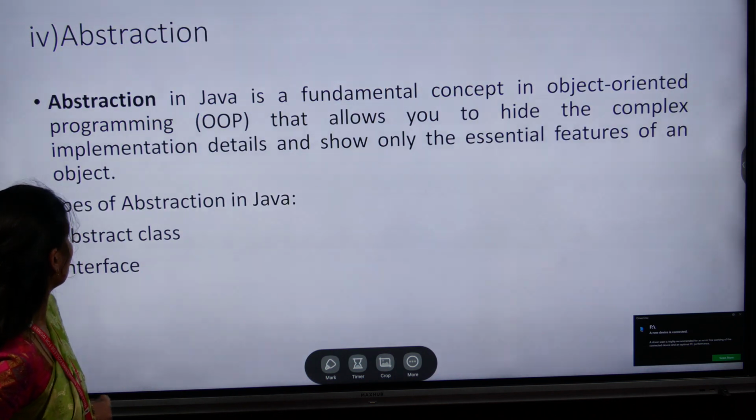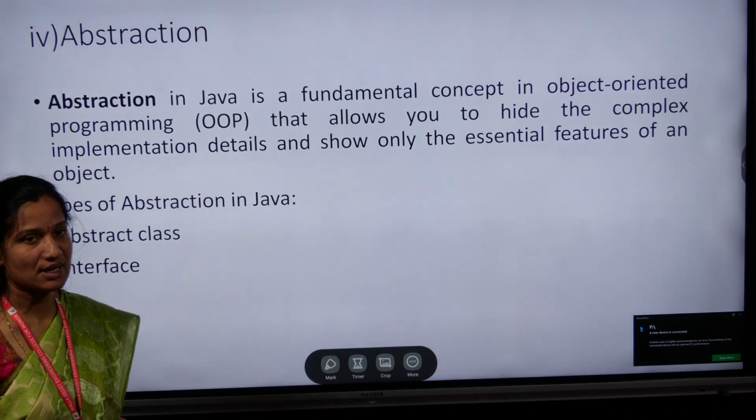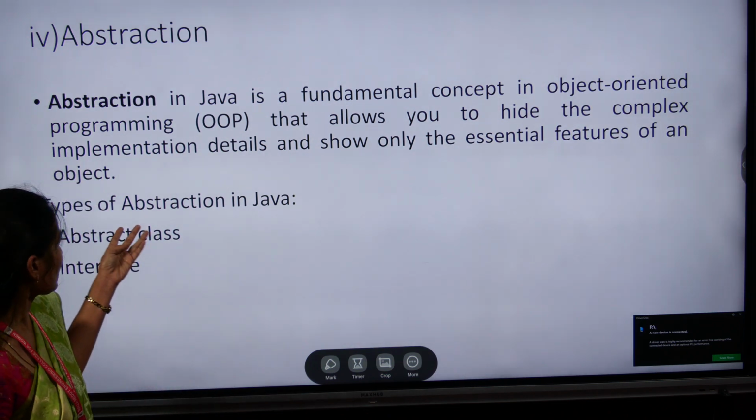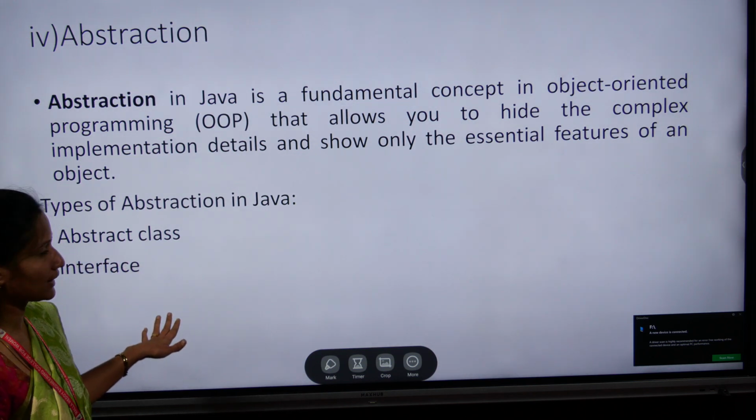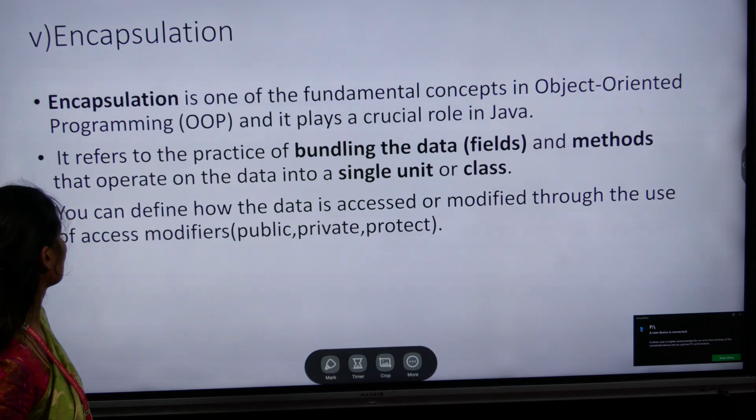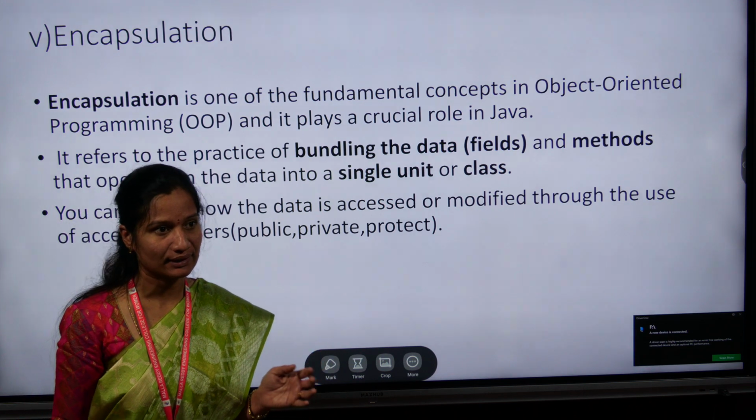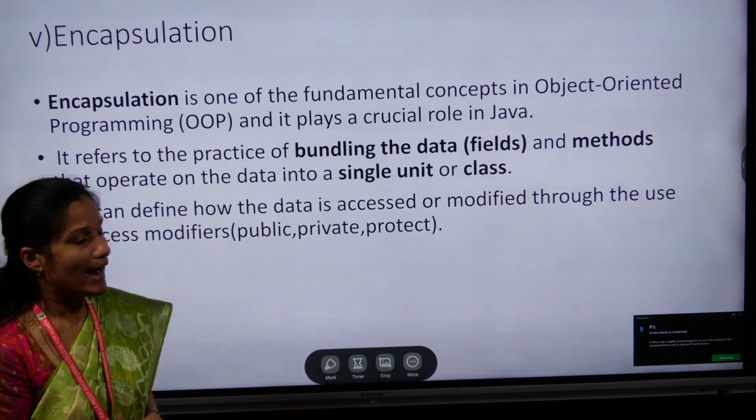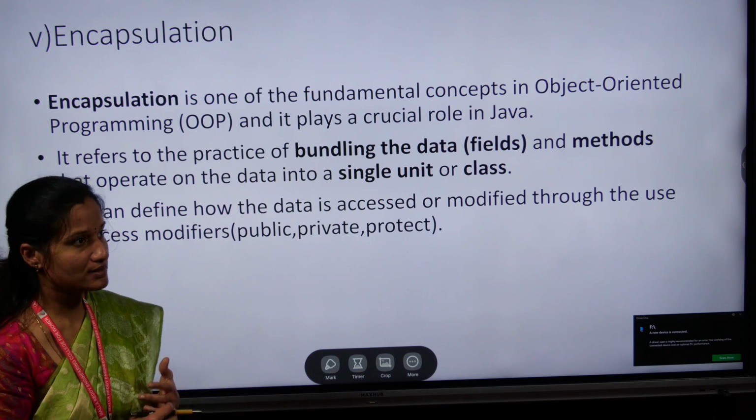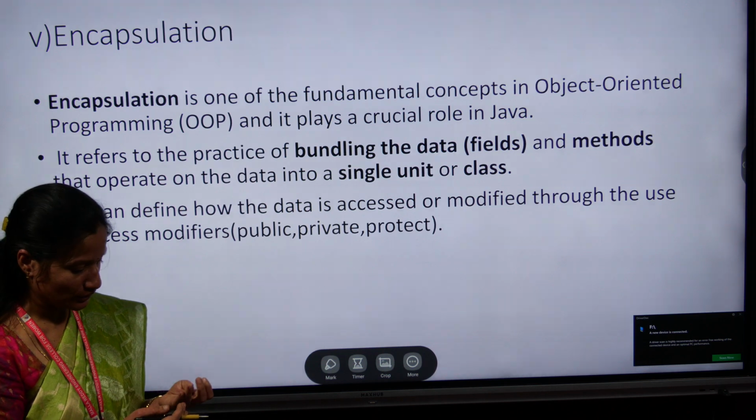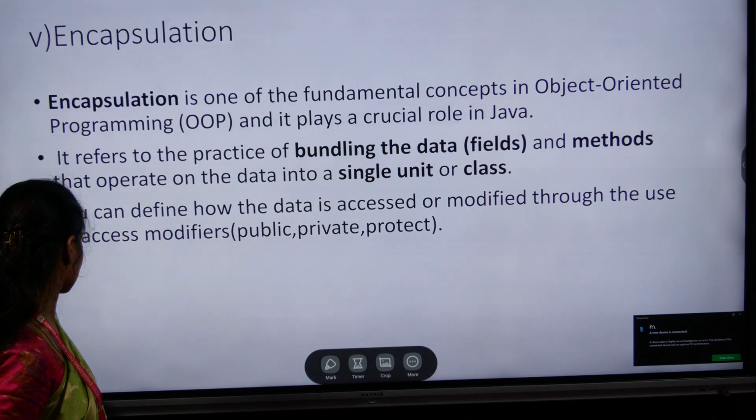Next one is abstraction. What is abstraction? Abstraction means hiding the non-essential details and showing the essential features of the objects. There are two ways to achieve abstraction in Java: the first is abstract class and the second is interface. Next one is encapsulation. Encapsulation means wrapping the data into a single unit. Here we use different access modifiers to bind the data. Those are public, private and protected. These are the access modifiers.